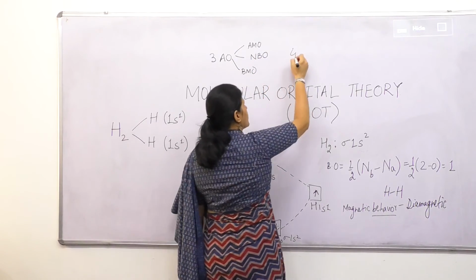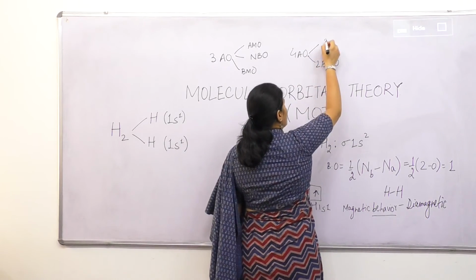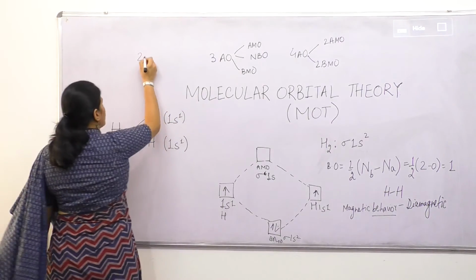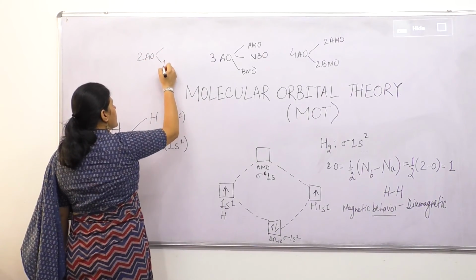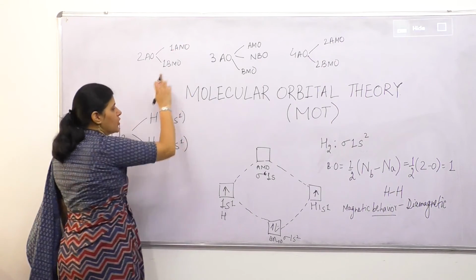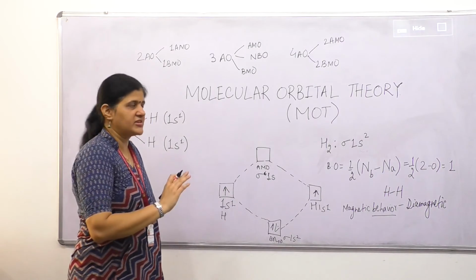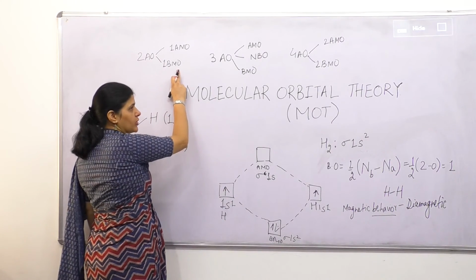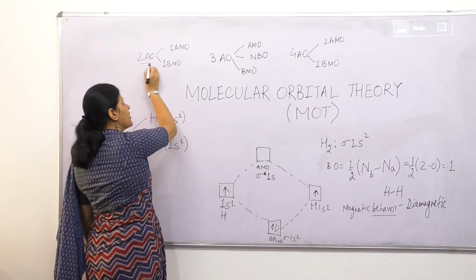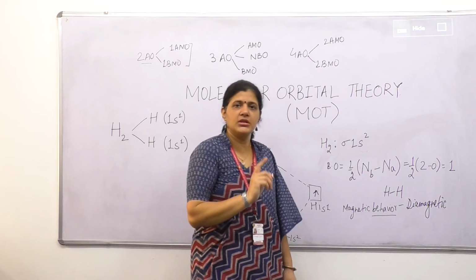Whenever four atomic orbitals combine, they will form two BMO and two AMO. BMO is always lower in energy than AMO. It will always happen. BMO की energy कम होगी, AMO की ज़्यादा होगी. And an equal number of atomic orbitals will result in the same number of molecular orbitals always.